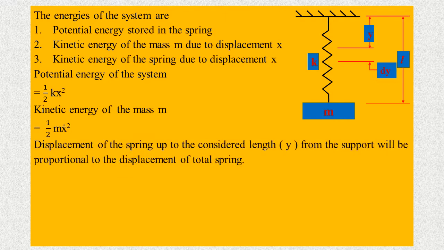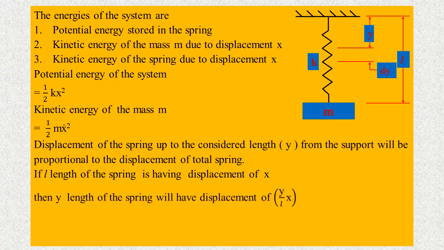Displacement of the spring up to the considered length y from the support will be proportional to the displacement of total spring. If L length of the spring is having displacement of x, then y length of the spring will have displacement of y by L into x. It implies velocity of y length of the spring equal to y by L x dot.